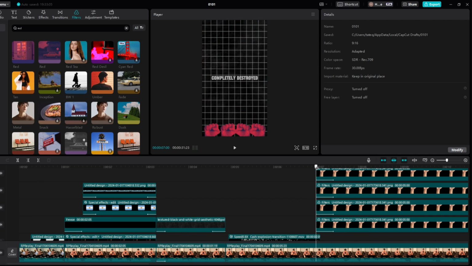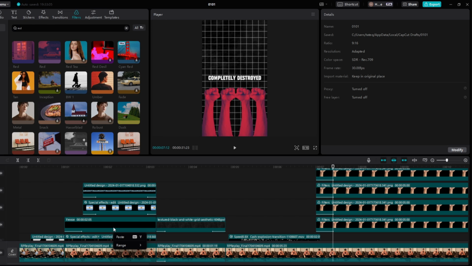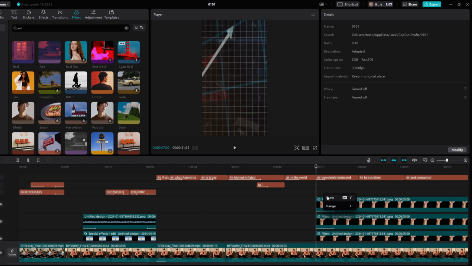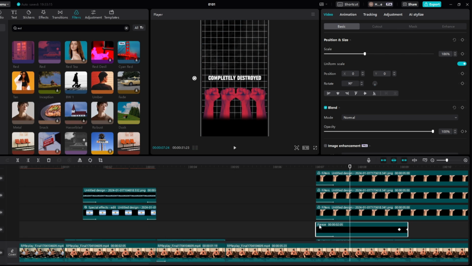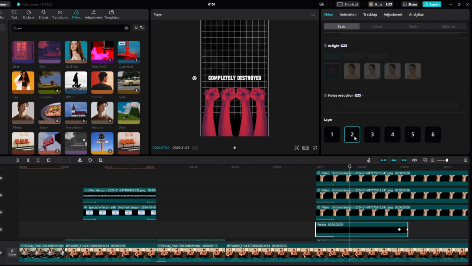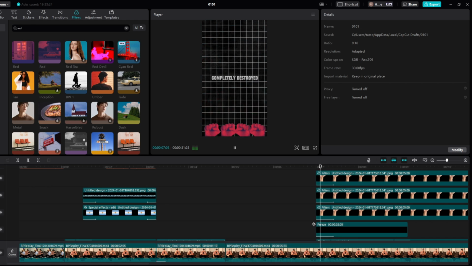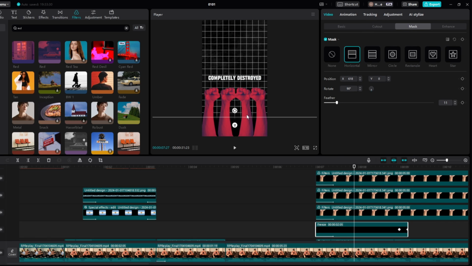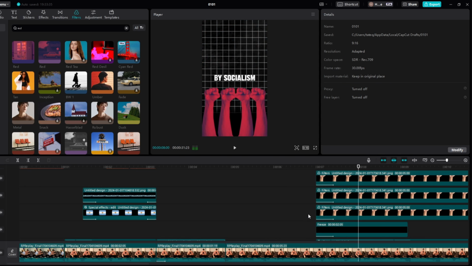Completely destroyed. And then right here, we're going to copy this freeze part again. So we're going to copy this, and then just as it starts, we're going to paste it in. And then what we're going to do is we're going to add this behind all these people's arms, just like so. And then what we can do is we can just drag it up a little bit by coming to mask. And we just bring it up slightly, just like so, like here. World completely destroyed. Perfect.